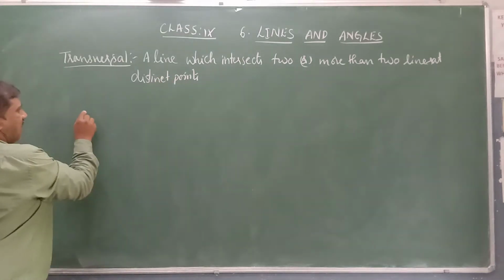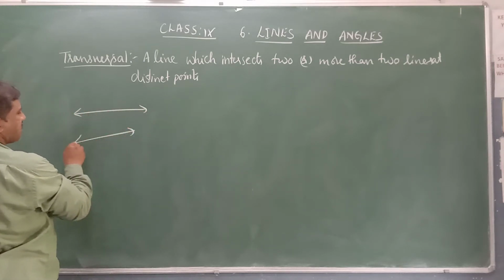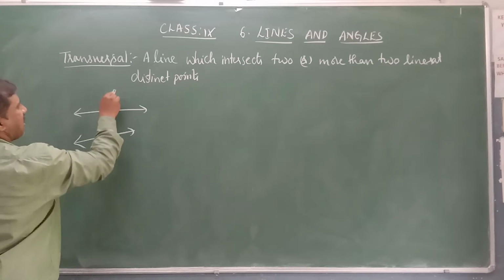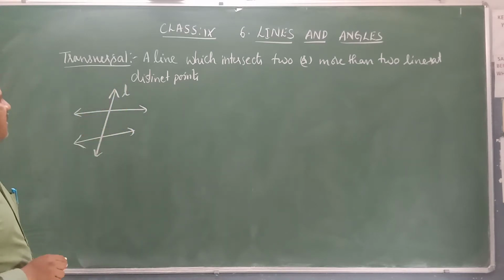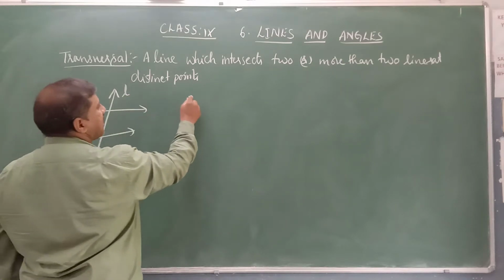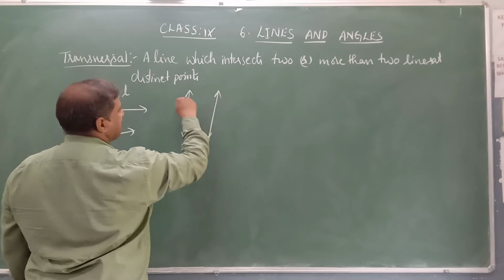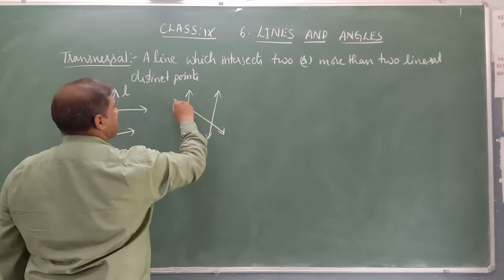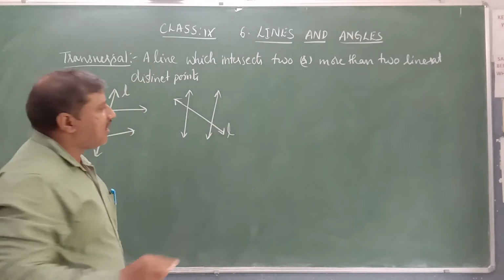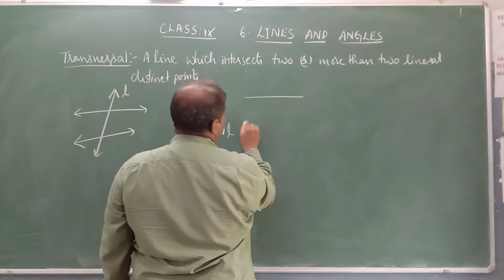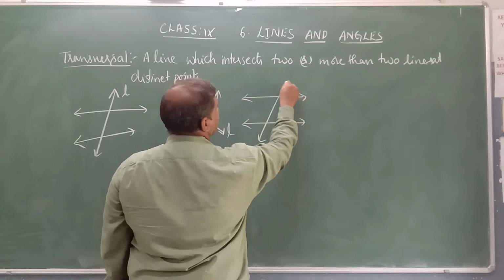See here, let these be two lines, and these two lines are intersected by a line L. Here L is the transversal. Now you take these two lines, and these two lines are intersected by another line. Let this be L. So here also L is a transversal. In this case also, we call this line a transversal.